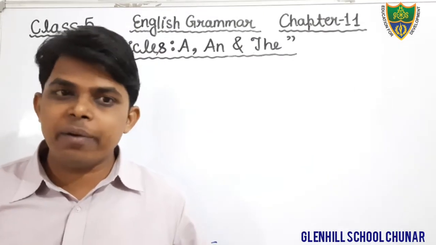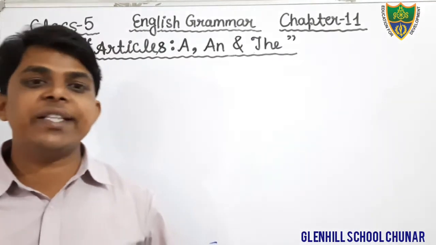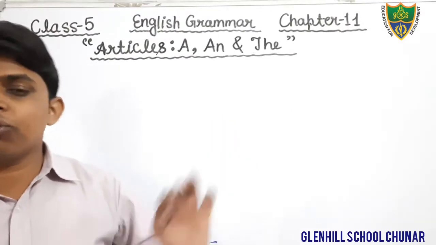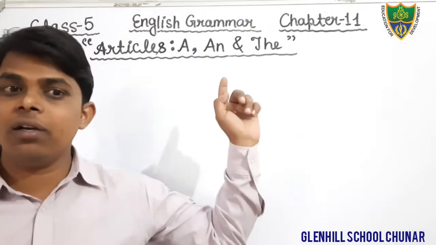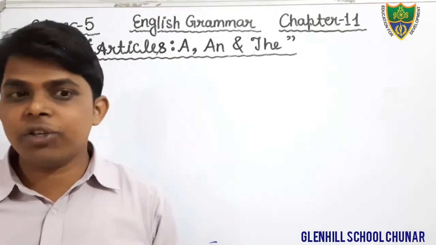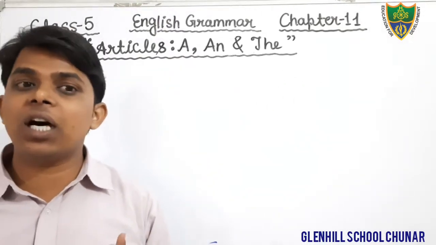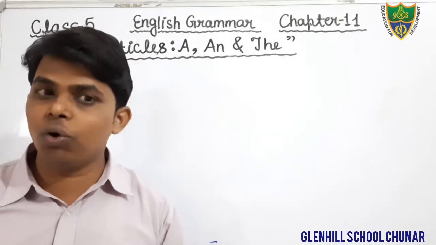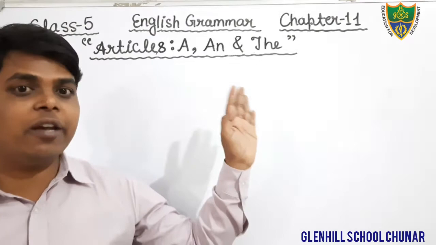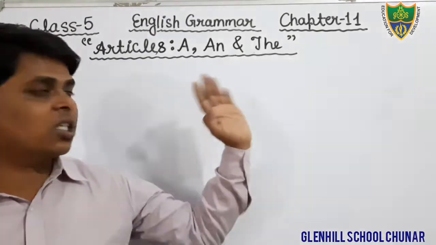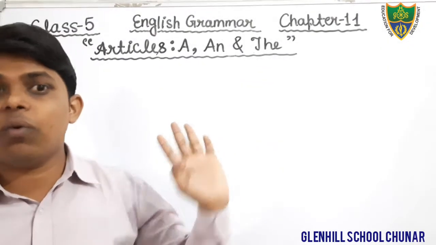Dear students, today we will discuss an important topic, that is articles. We all know that there are three articles: a, an, and the. In the previous classes, class 3 and class 4, we have read about articles. Today we will again discuss them.